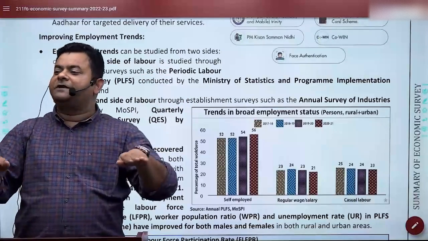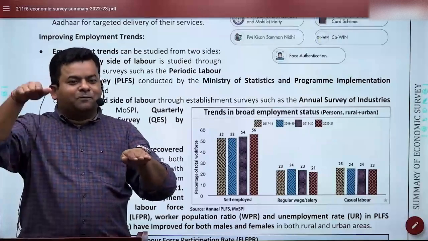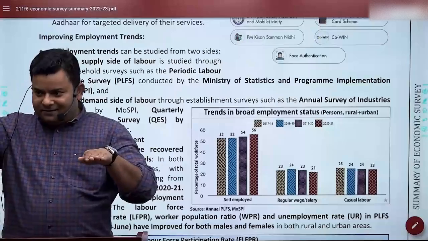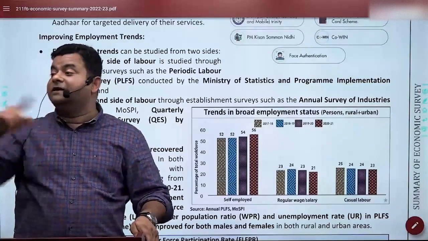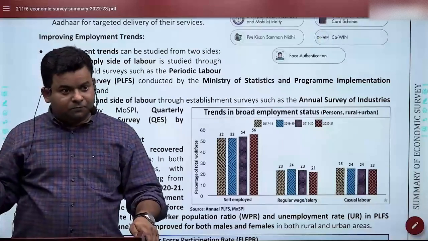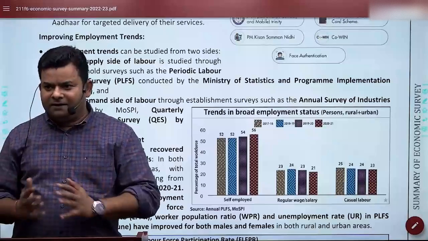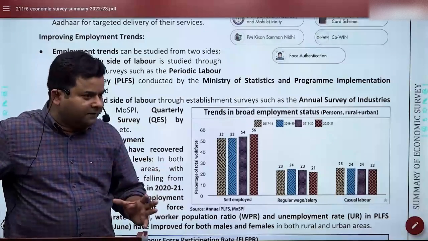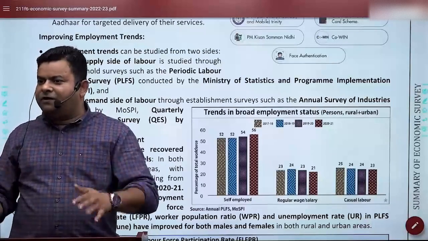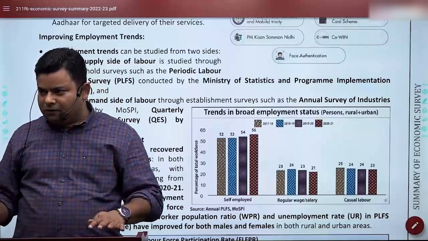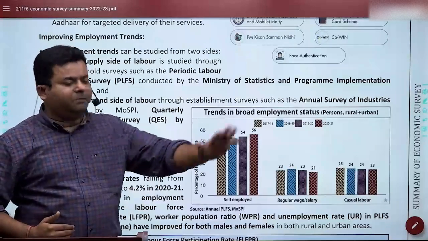This is called base effect in economics. So when already you have not performed well, any improvement is an improvement. So even the economic survey has cautioned that there is an impact of previous data also. So look, that's the honesty of the document, because I told you the document is purely academic. It doesn't have any political element in it. So they have admitted it also, that there may be some impact, because in COVID our situation was poor, and that's why post-COVID it's looking slightly better on all platforms.